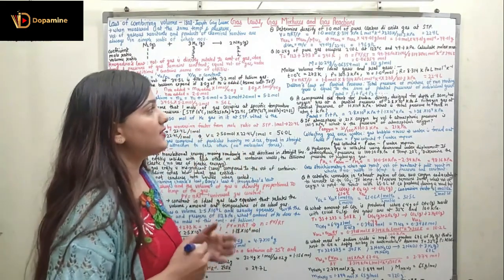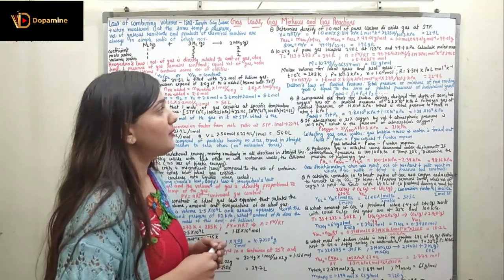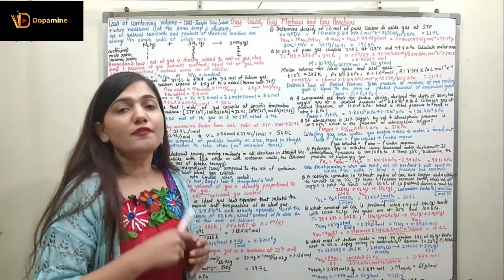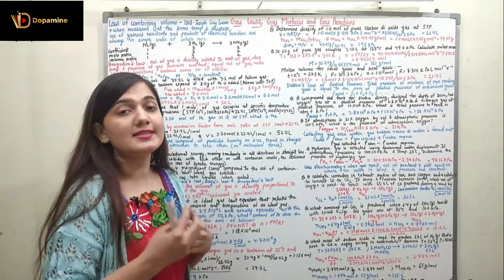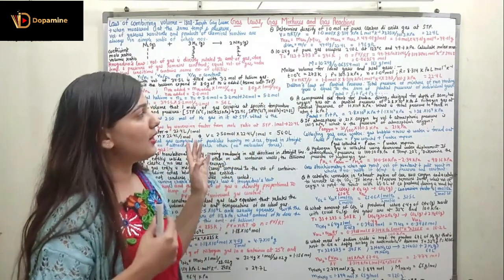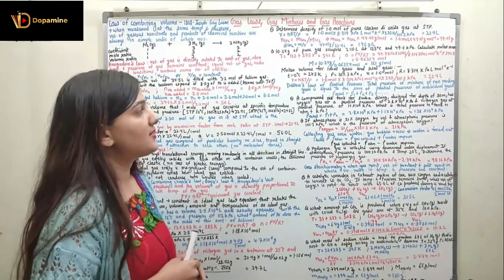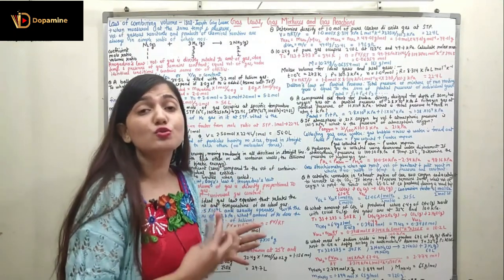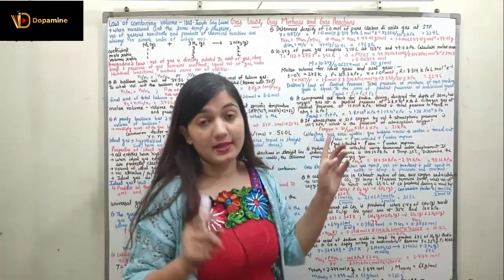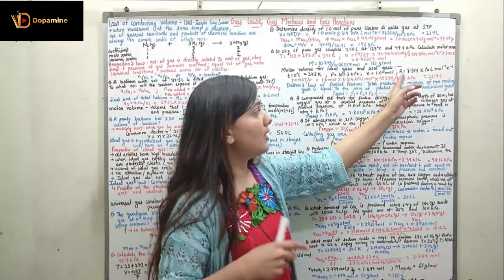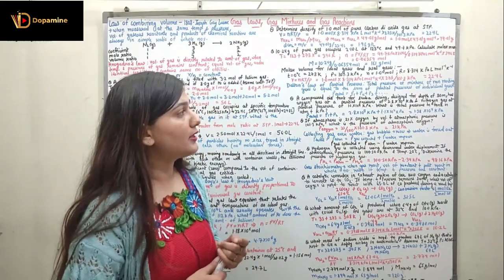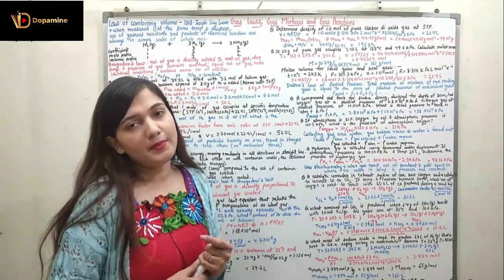Coming to the next concept, which is defining the molar volume for ideal gases and real gases. First of all, we have to find out the STP condition. So we are taking the temperature and pressure at STP as 0 and 101.3. Temperature is 0 degrees Celsius, which can be written as 0 plus 273 Kelvin, which is 273 Kelvin. Pressure is 101.3 kilopascal. The number of moles we are taking to be 1 mole, and the universal gas constant R is 8.314 kilopascal liter per mole per Kelvin.